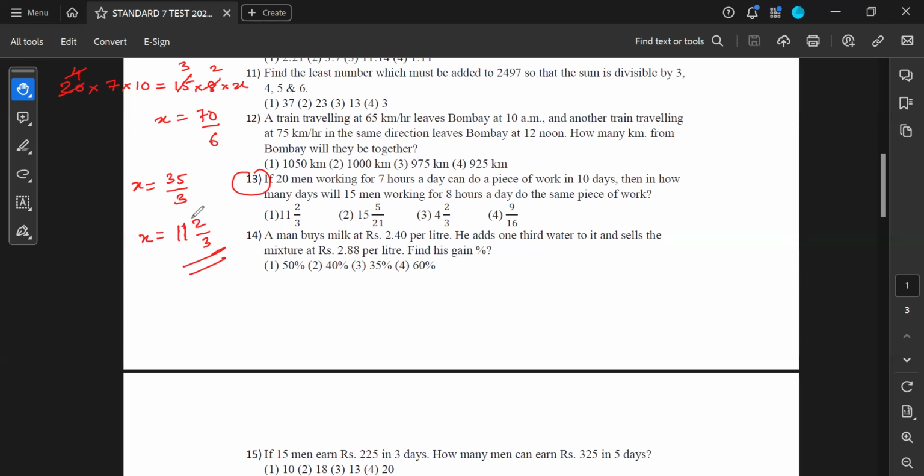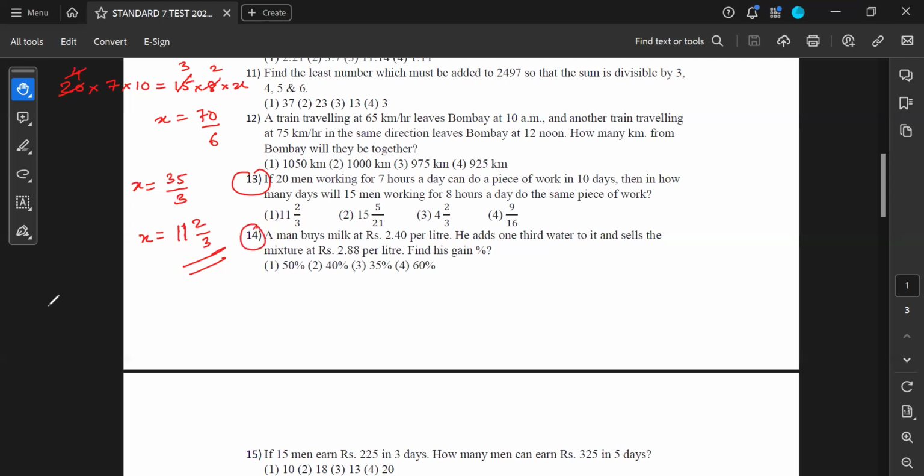Okay, let's. Excuse me, sir. Yes, my dear child. Sir, can you send the answer key of this test after class on the WhatsApp group? Yes, absolutely. I'll send it to Ajinkya, sir. He'll be sending it to you. Okay, sir. Thank you.